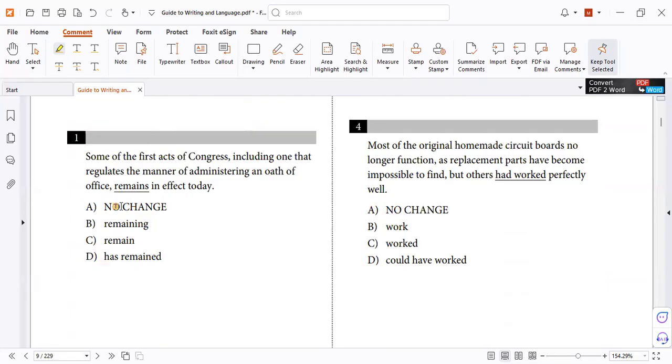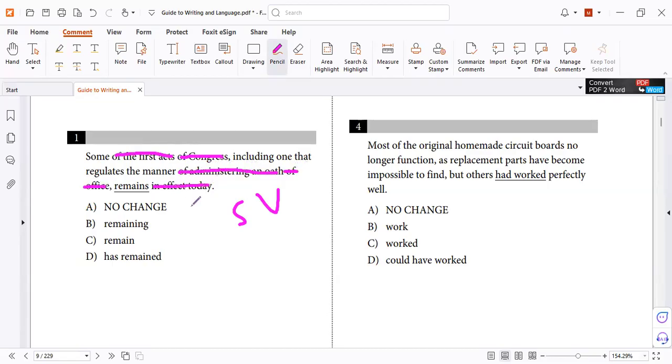So when I look at the answers, I find the verbs. I must find the subject. So simply ask yourself who or what remains in effect today. But wait. Number one, we follow the rules: find the phrase and delete it. So of, delete. And of, delete; in, delete.